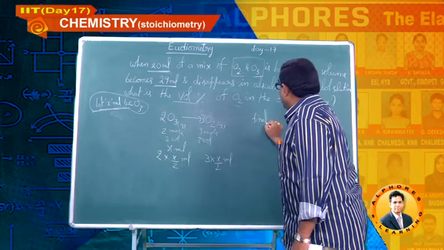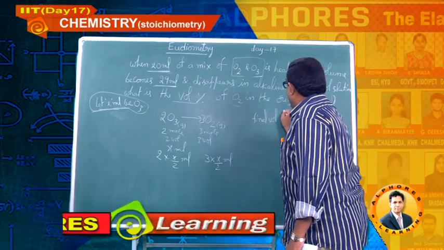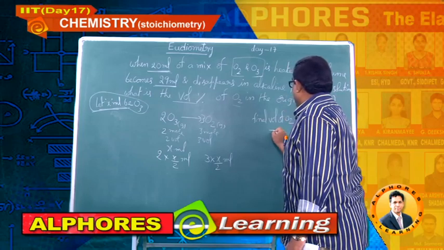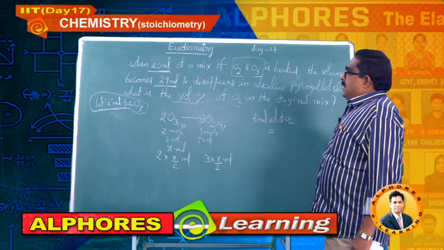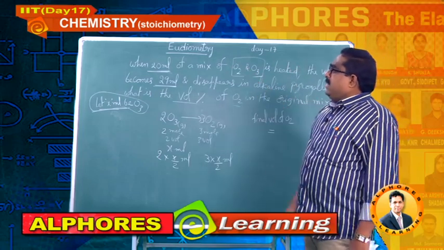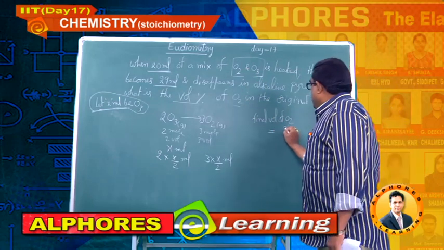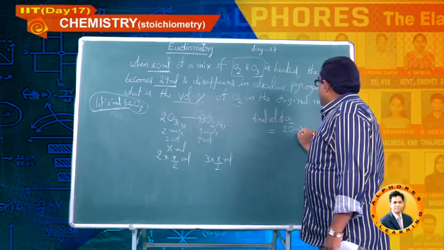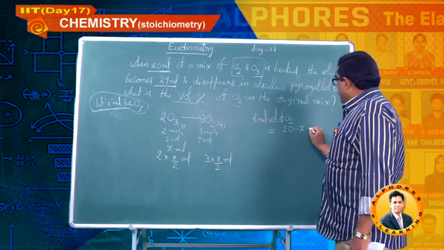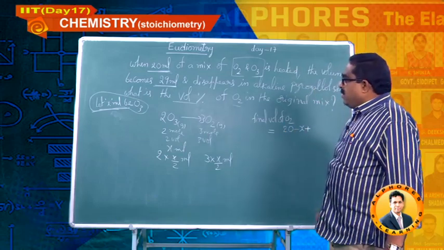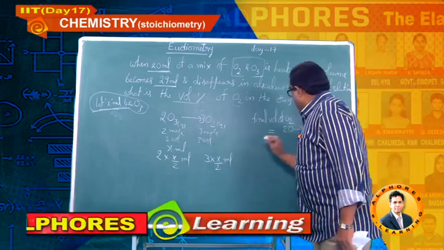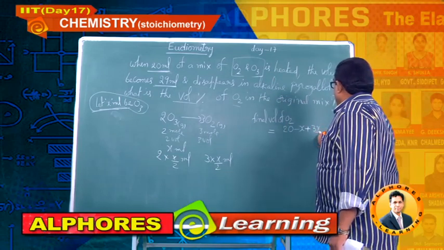Write down, final volume of oxygen is equal to, out of 20 ml, I have taken x ml of ozone. So, initial volume of oxygen 20 minus x plus, now what is the volume of oxygen obtained here? 3x by 2.